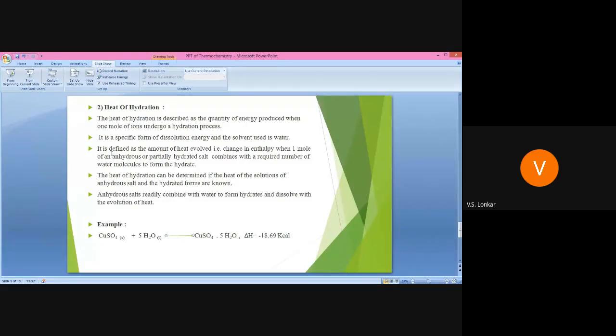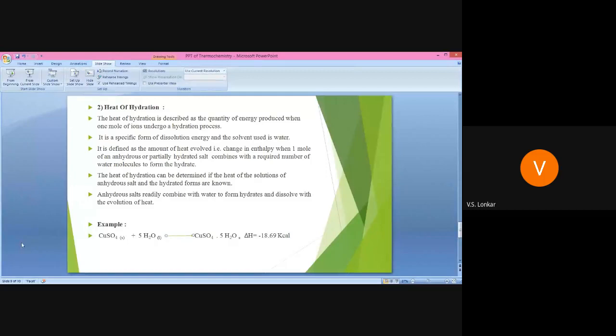Then what is the definition? It is defined as the amount of heat evolved, that is, the change in enthalpy, when 1 mole of an anhydrous or partially hydrated salt combines with the required number of water molecules to form a hydrate. Hydrated means it is combined with water molecules, and anhydrous means it is not combined with water molecules, or it is a partially hydrated salt.